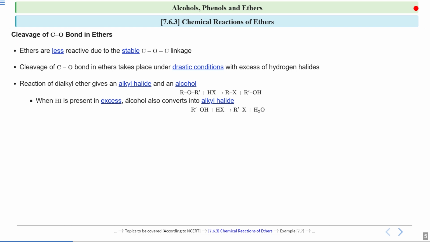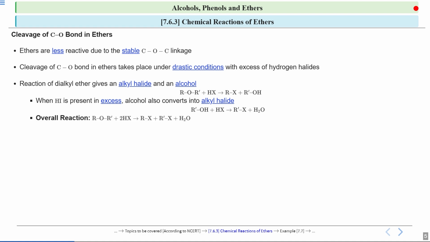Now if the hydrogen halide, which we are taking as hydrogen iodide over here, is present in excess, then this alcohol further reacts with this hydrogen halide and it forms R-X, and water is formed as a byproduct for this reaction. So if you have excess of HX, then this alcohol further reacts with HX and it forms one alkyl halide and water is formed as a byproduct.